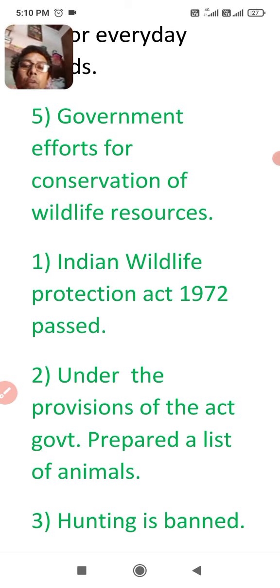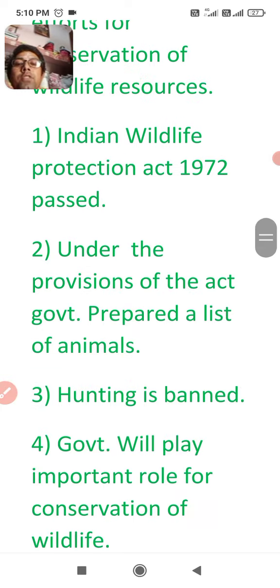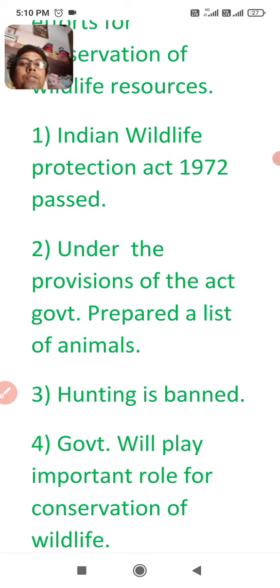Under the provision of this act, the government prepared a list of animals which are vulnerable, which are extinct and which are in danger, and hunting is banned for such animals.